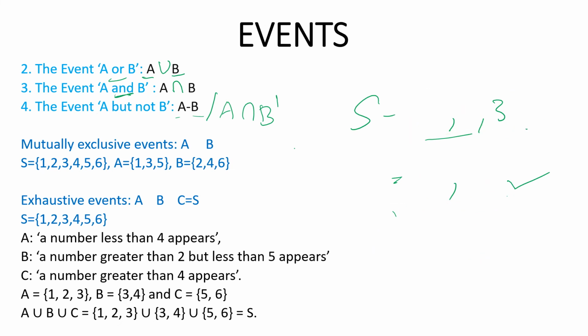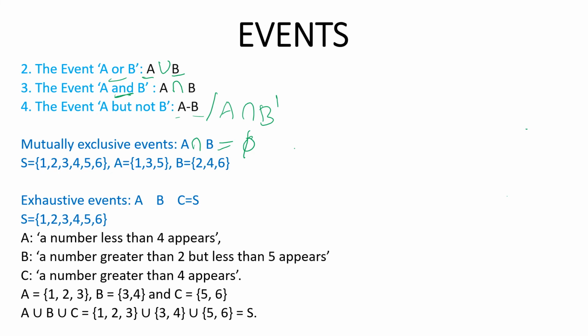Next is mutually exclusive events. This is represented by A intersection B is equal to the empty set.